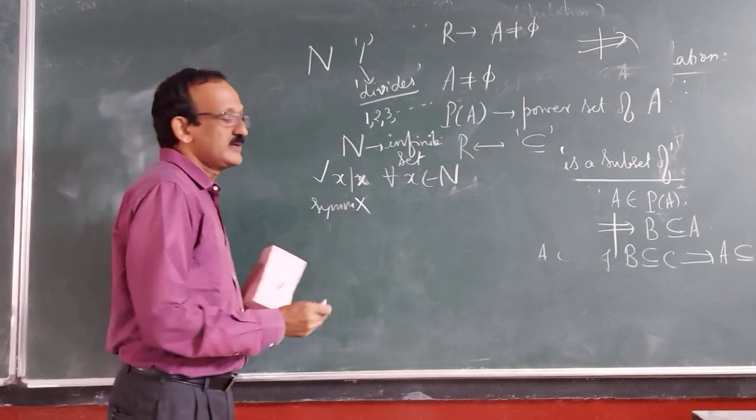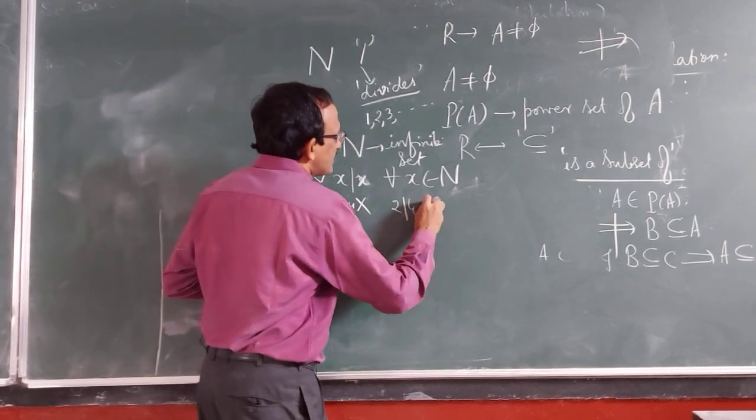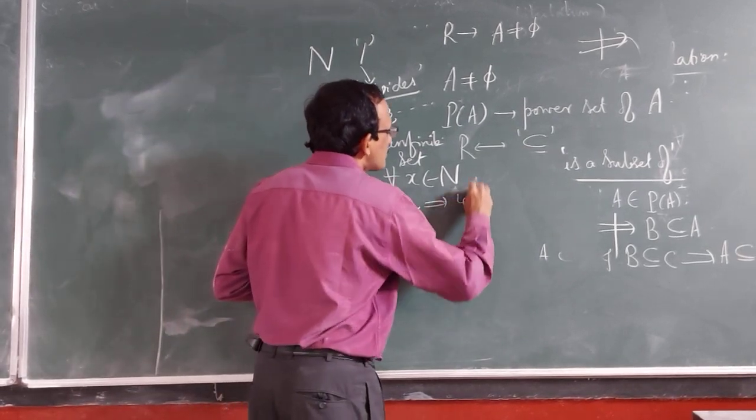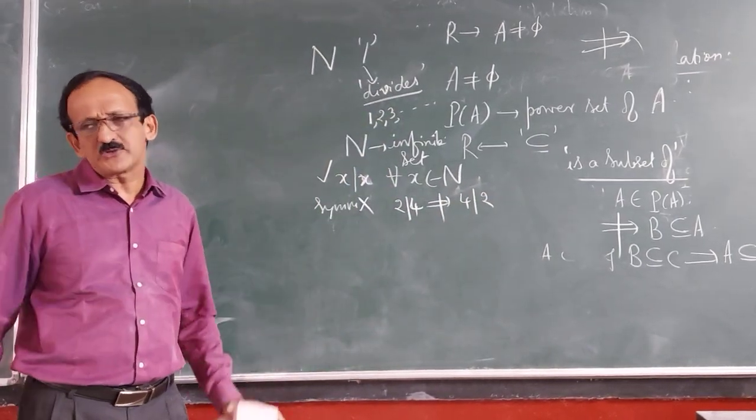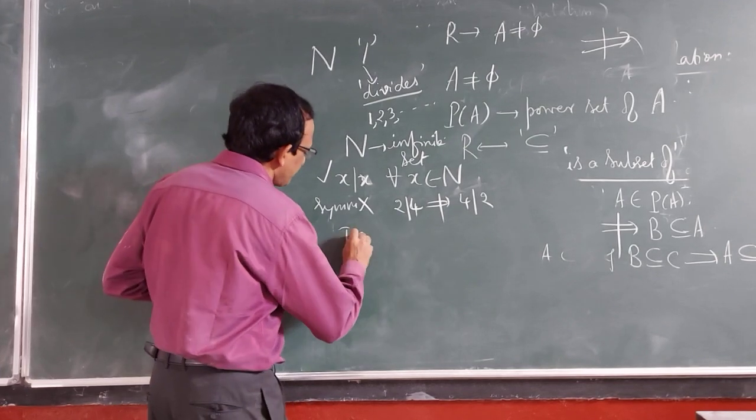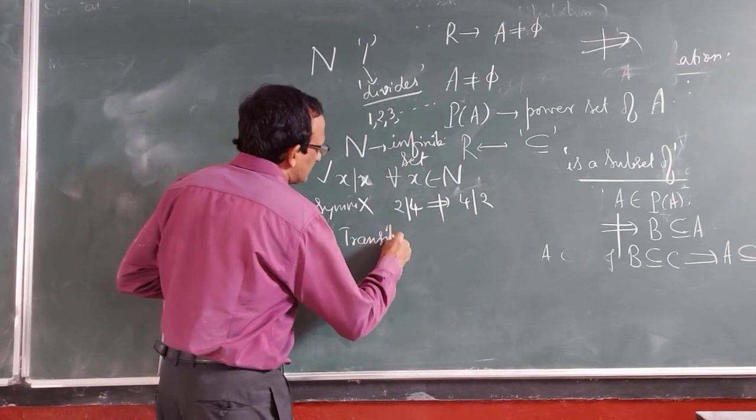Look at this. 2 divides 4. Does it imply 4 divides 2? No. 2 divides 4 but 4 does not divide 2. Symmetry fails. Transitive? Yes, it is transitive.